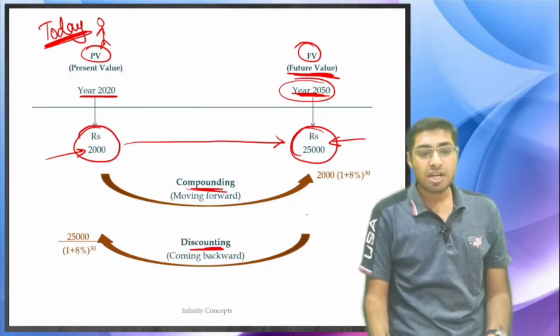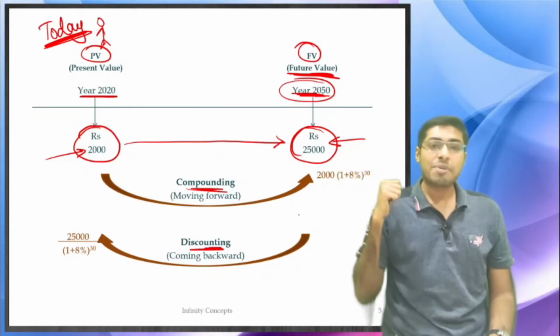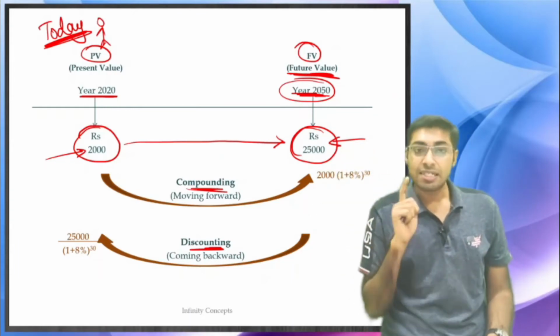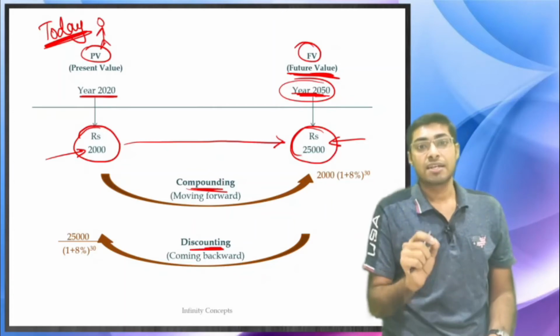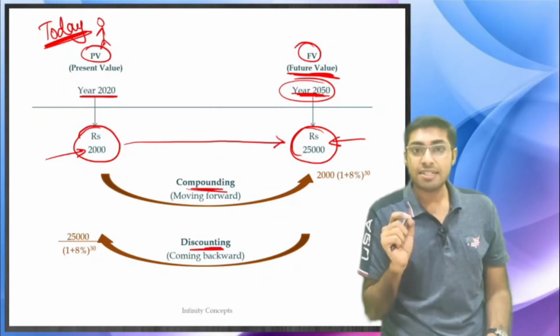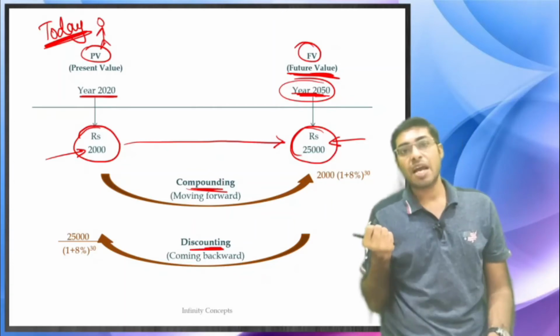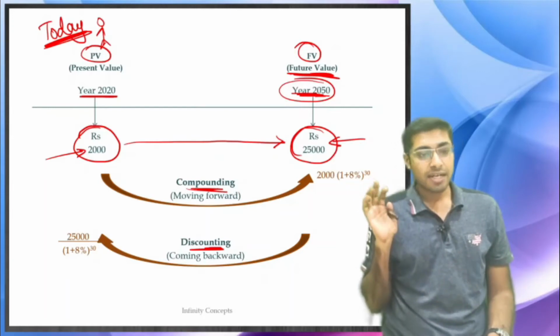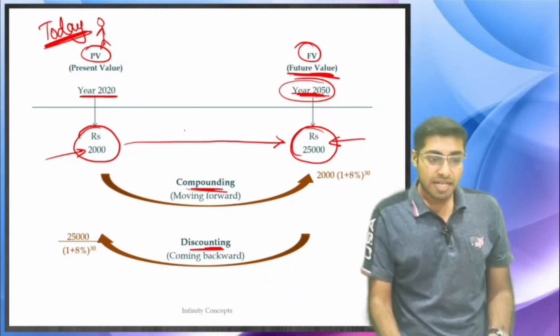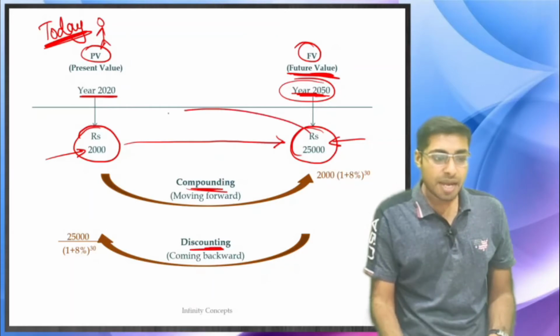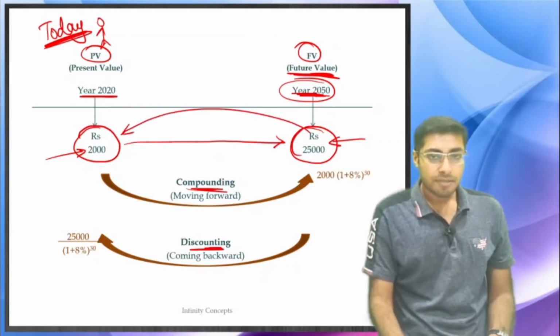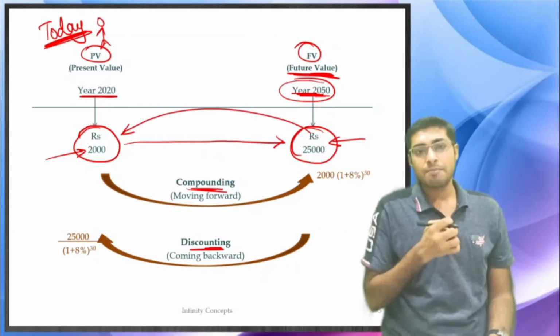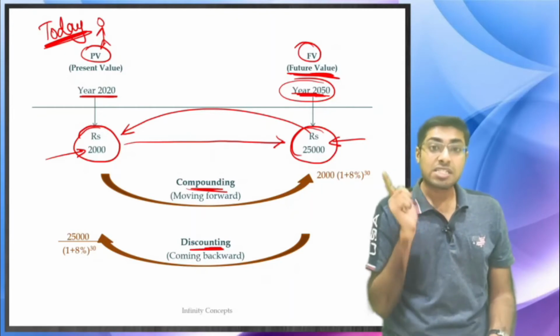So in discounting, what are you going to do? You are going to bring it behind by 30 years. This is known as discounting, and the discount rate is 10% if you are bringing it behind by 10%. Correct? So 25,000, when you bring it behind to 2020, over the period of 30 years, you are pulling it backwards. This is known as discounting.